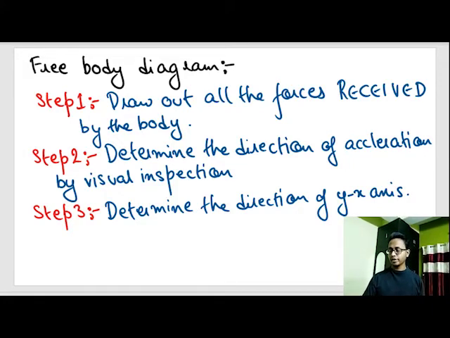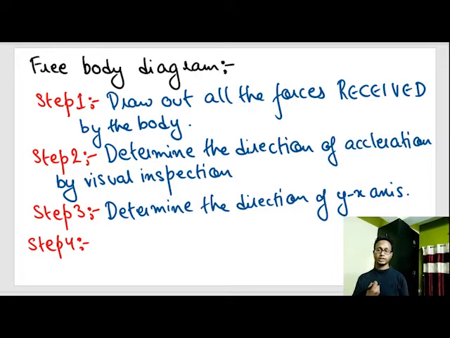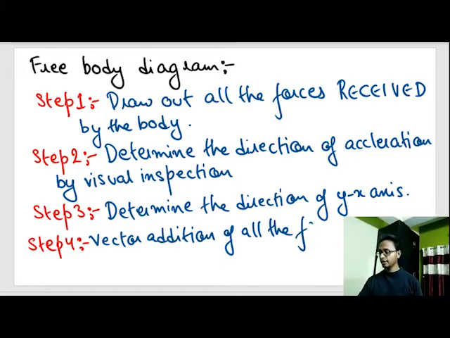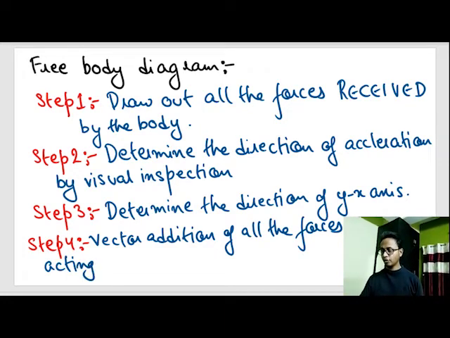Step 4 is the important one. The net vector addition of forces, or vector addition of all the forces acting on the body, is equal to the mass of that body times the acceleration of the body.